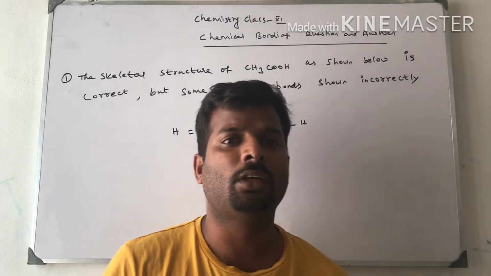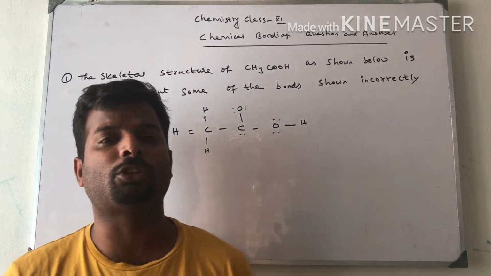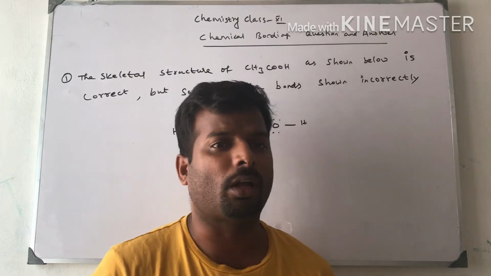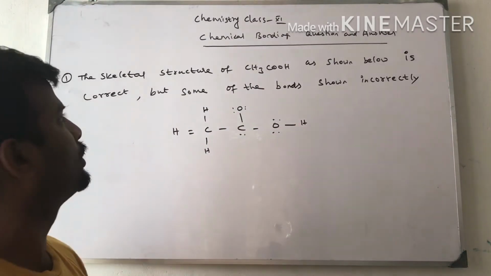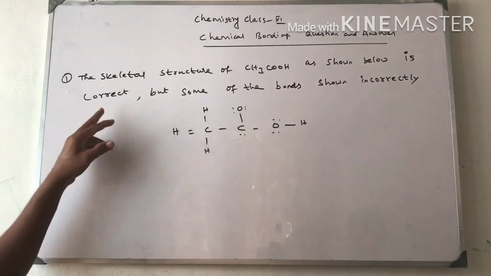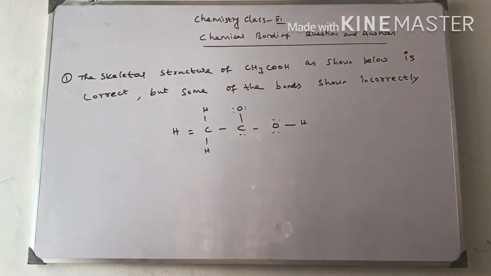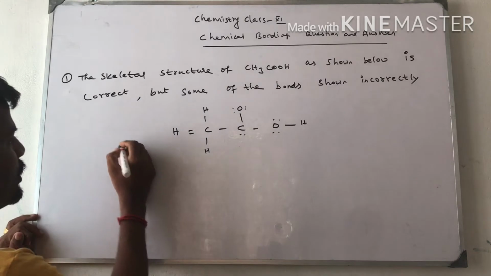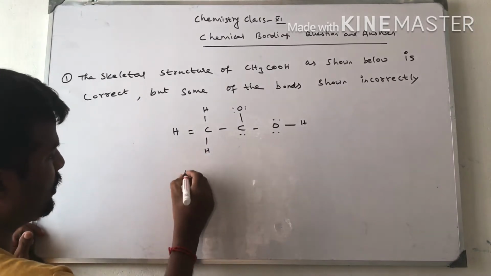Good afternoon, children. Today we are going to solve some question and answer in the textbook. Now I am going to start with the first question. The skeletal structure of acetic acid as shown below is correct, but some of the bonds shown are incorrect. This is the question. We have to correct it.